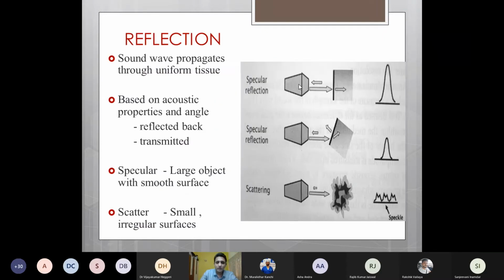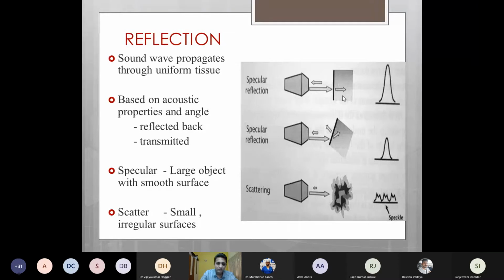So when the ultrasound waves move from the transducer in a uniform medium, they propagate in a straight line until they meet another particular tissue or medium which has a different acoustic property compared to the previous one. When they fall on this medium, either they can get reflected back or they can move in a different direction, causing refraction. How it behaves depends on the angle at which these ultrasound waves fall on